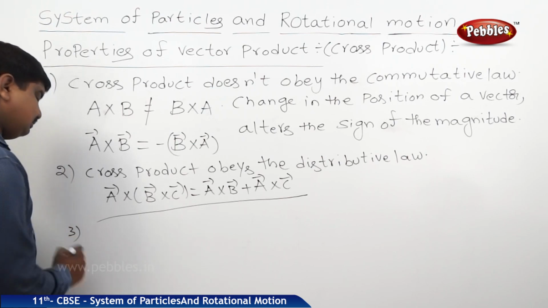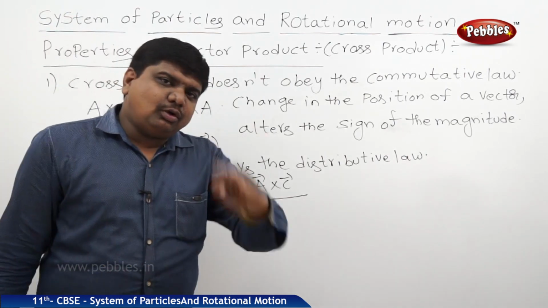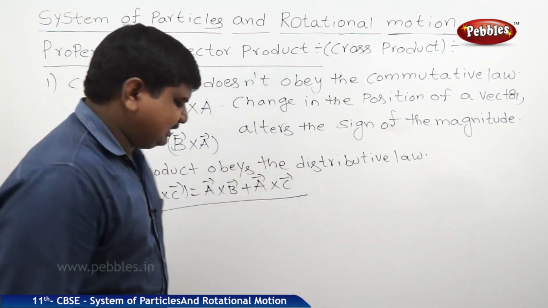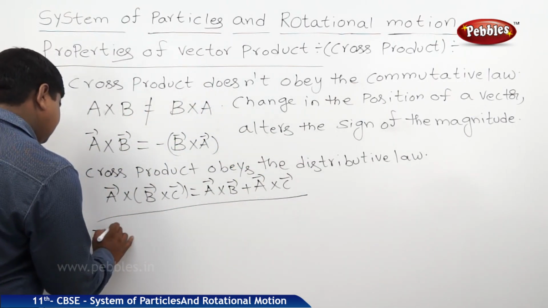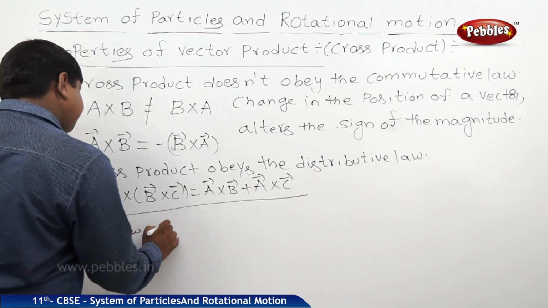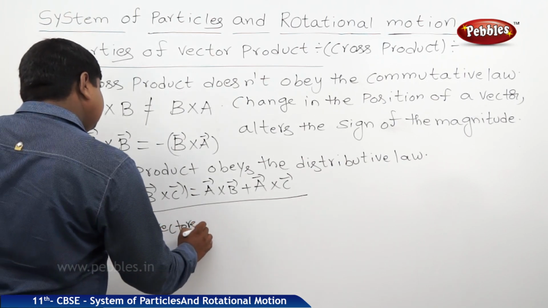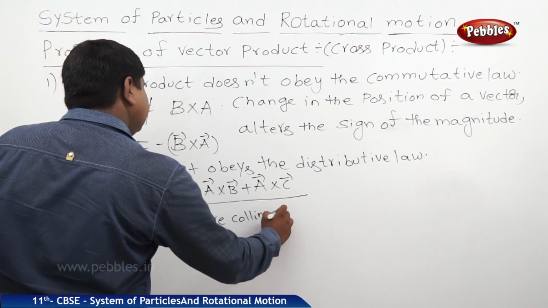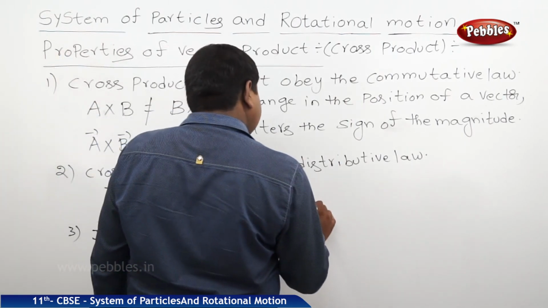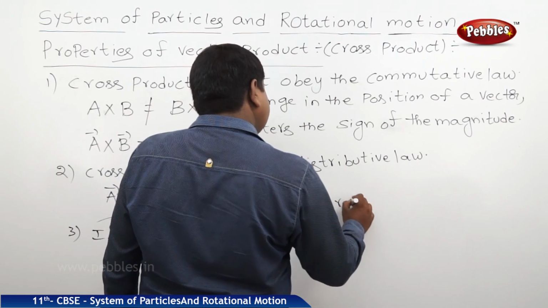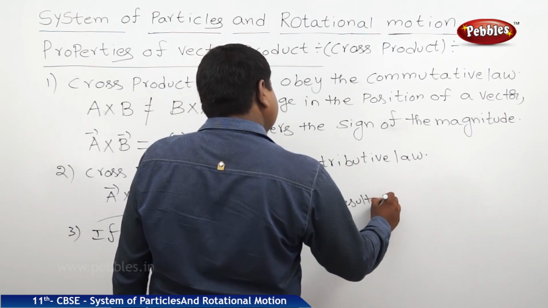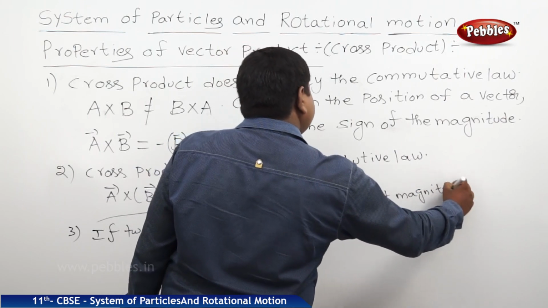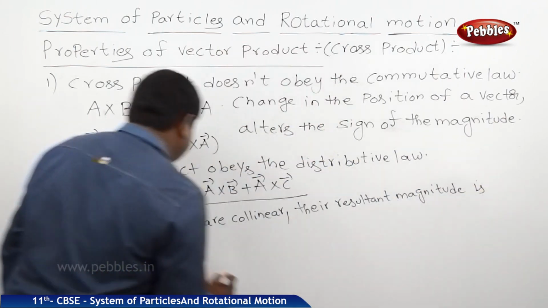Third one: if two vectors are collinear, then the resultant vector is a null vector.